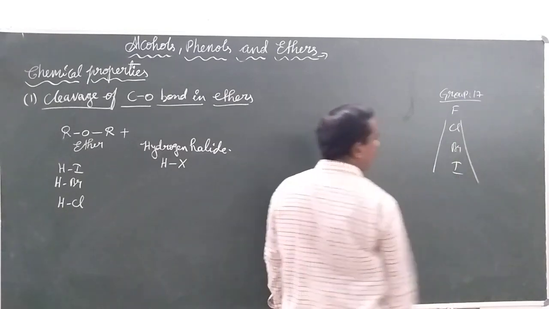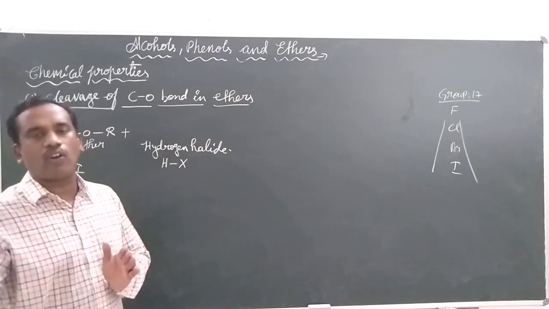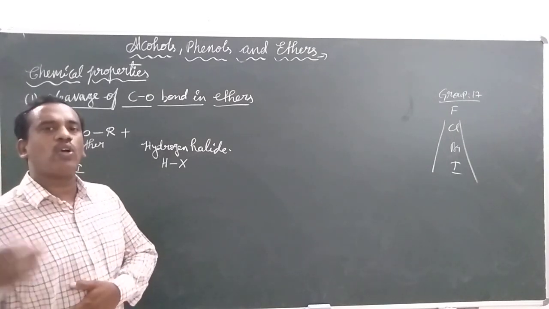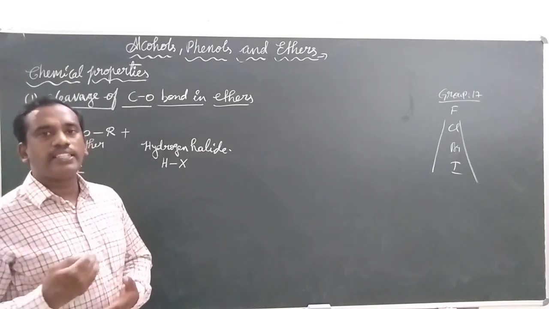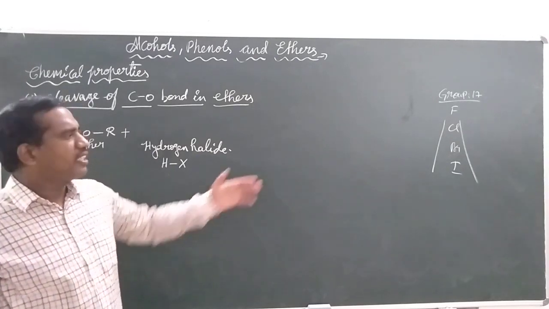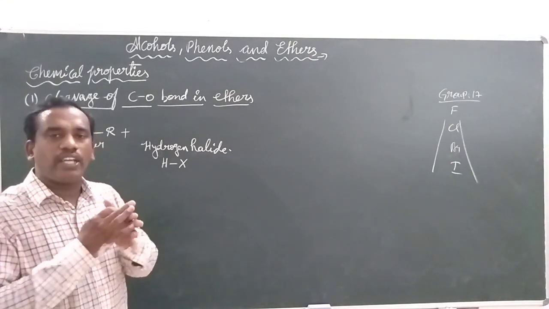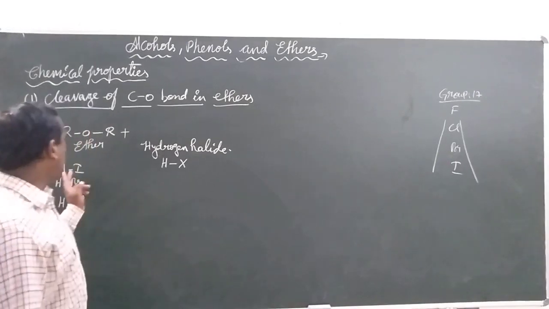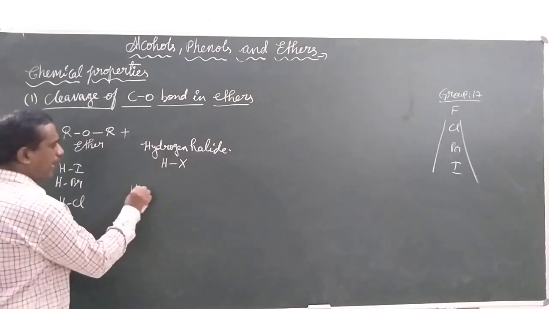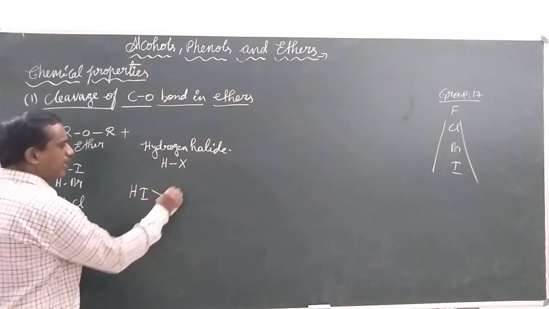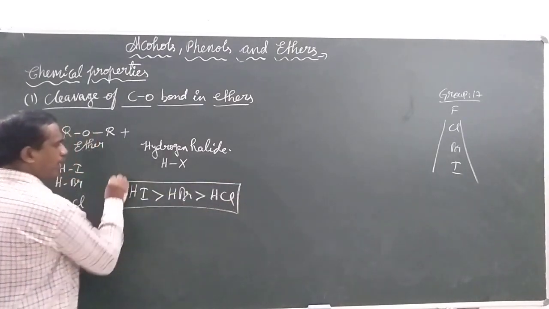From top to bottom in a group, atomic radius increases, which means the distance from the nucleus to the outermost shell increases. So, which hydrogen halide is readily reactive? Among chlorine, bromine and iodine, iodine has the largest atomic radius. So the hydrogen halides are considered in the order: hydrogen iodide is more reactive than hydrogen bromide, which is more reactive than hydrogen chloride.